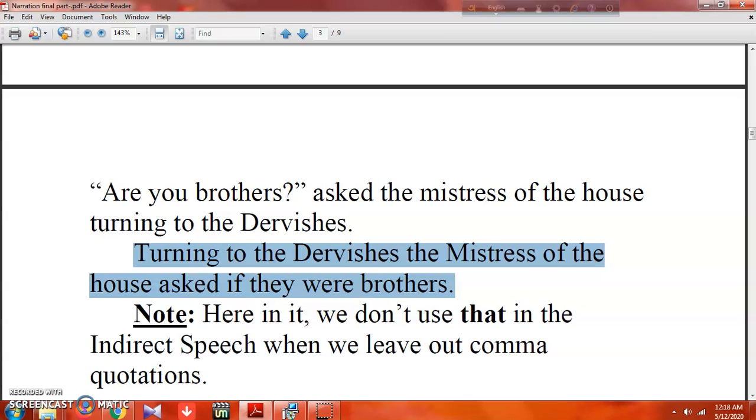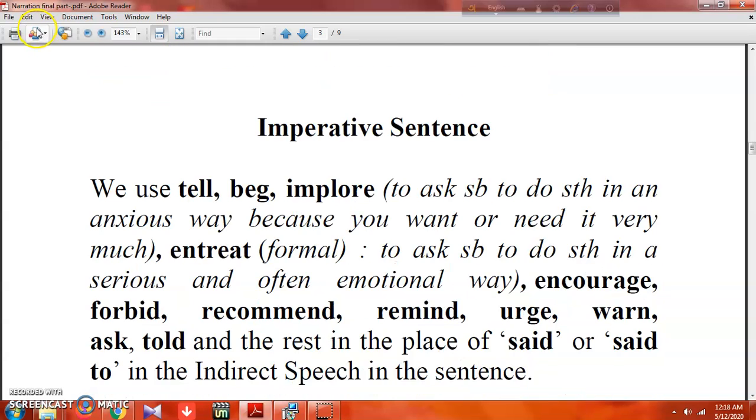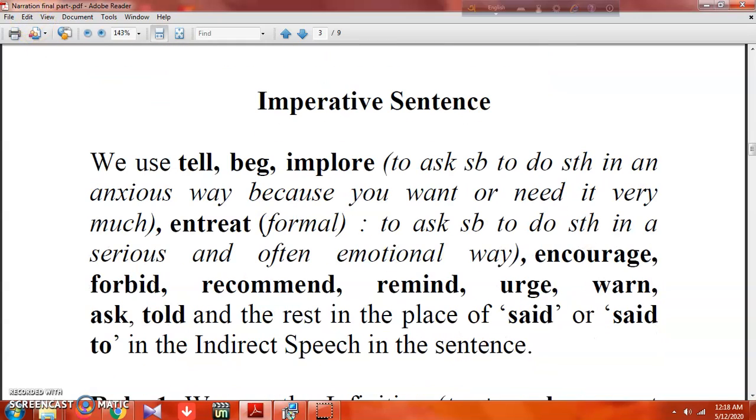So I think you got it. It's very simple. Just these three things to remember in case of changing interrogative sentence of narration. Let's move to imperative sentence. So what are imperative sentences? Imperative sentences are sentences which are used to give order, command, request. So we use tell, beg, implore, entreat, encourage, forbid, recommend, remind, urge, warn, ask, told in place of said or said to. Apart from this you can say order, request, commanded.